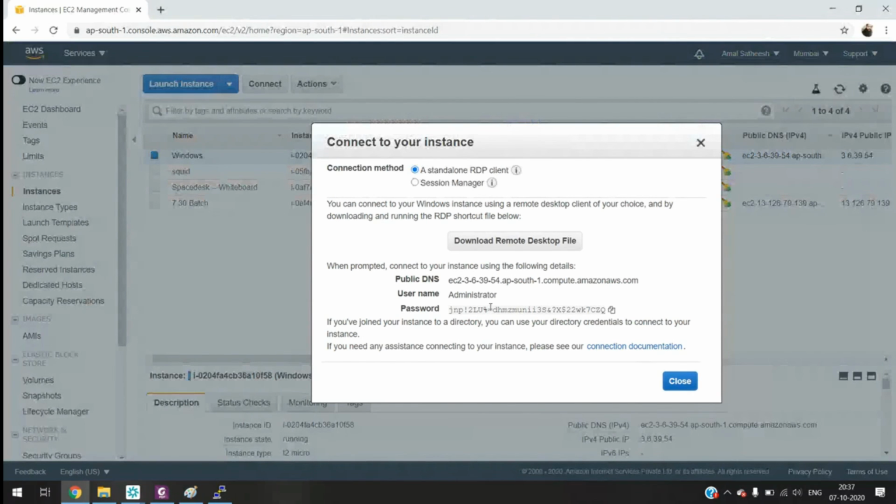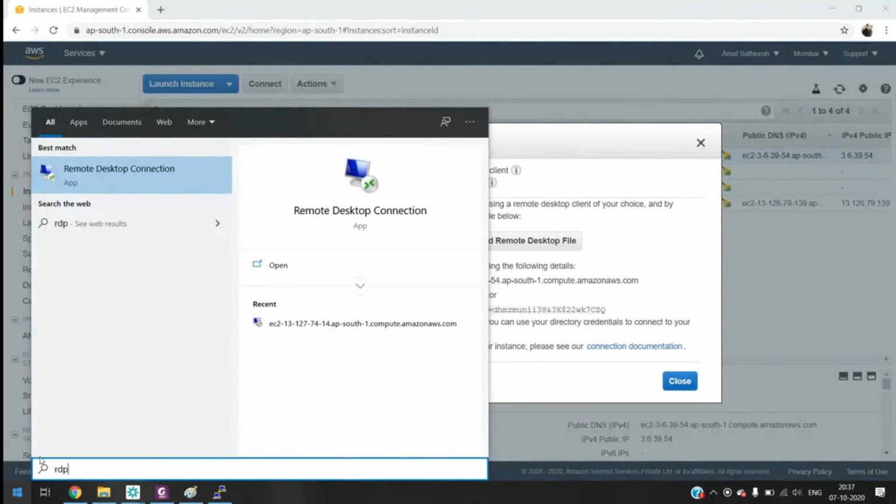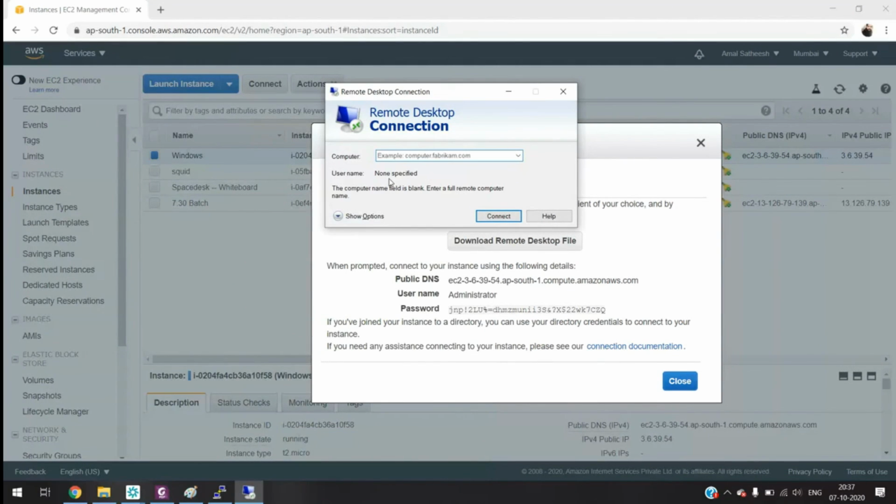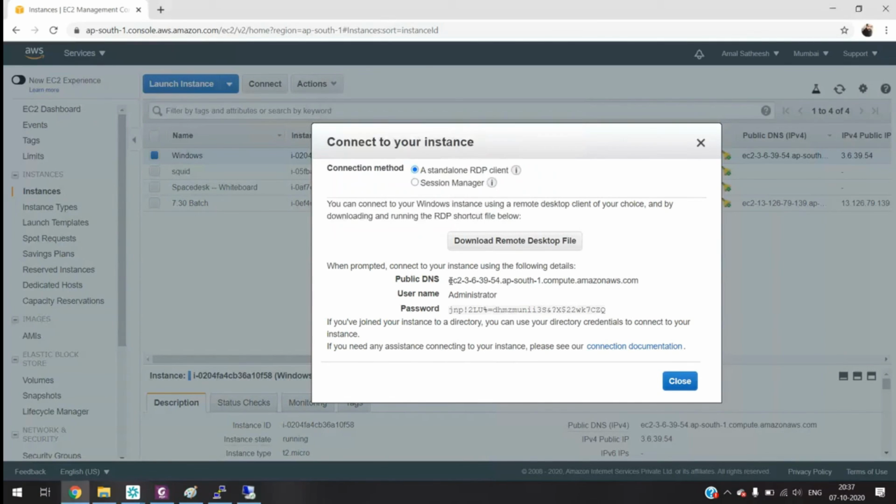So next step, we need to use RDP. Open Remote Desktop on your machine. In the computer name field, you have to copy this public DNS name. We can use the download remote file also, right, sir?